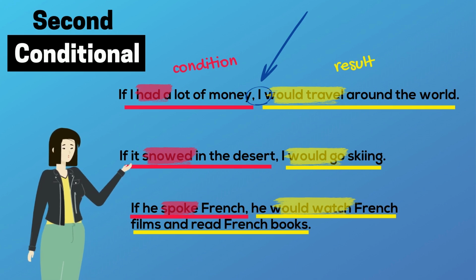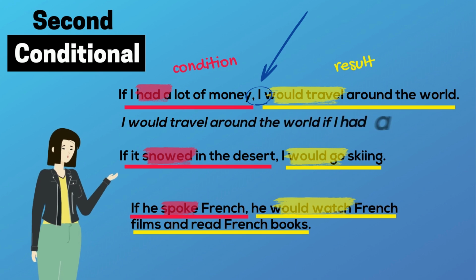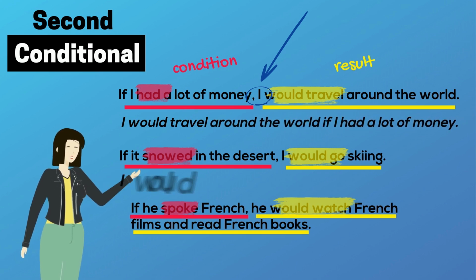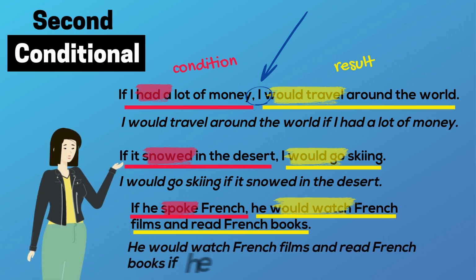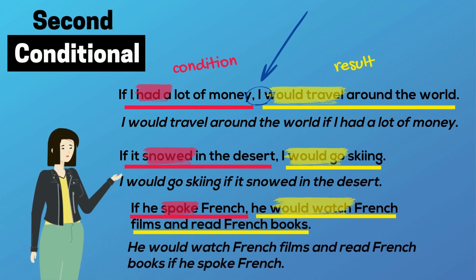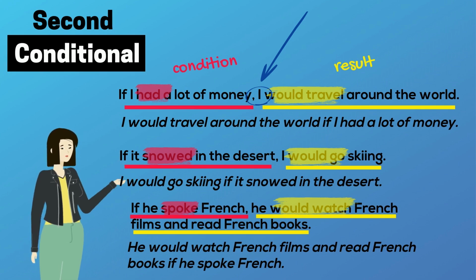We can change the order of the clauses. This means we can say, I would travel around the world if I had a lot of money, and I would go skiing if it snowed in the desert, and he would watch French films and read French books if he spoke French. When we write these sentences in this order, we don't use a comma.